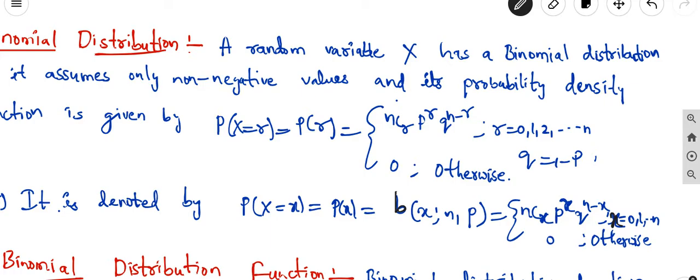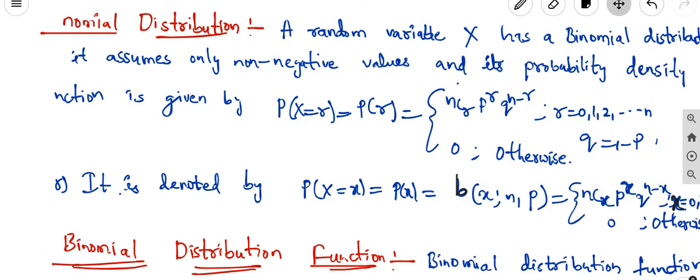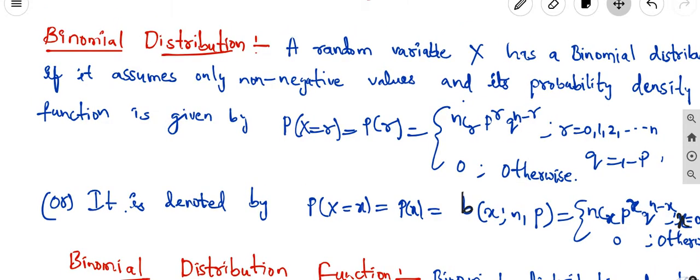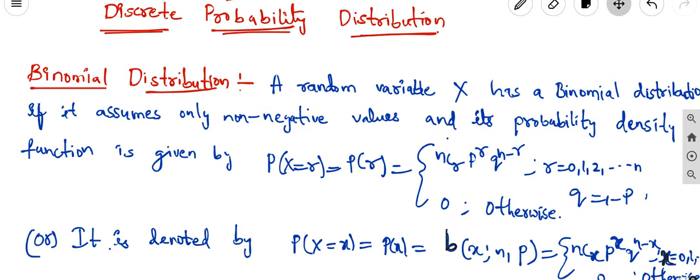Okay, here the main thing is where we are using the binomial distribution. Where we are using it means tossing a coin, where we are getting either head or tail. In that case we are using the binomial distribution. Also the birth of a baby, either a girl or boy, auditing a bill that contains an error or not, and an advertisement on TV recalled by a viewer or not.